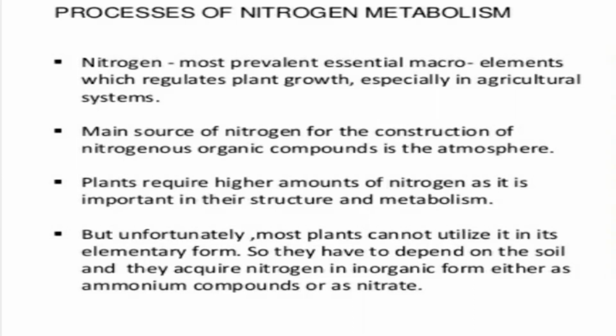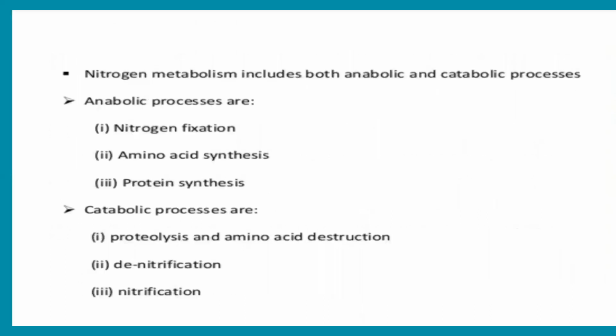They have to depend on the soil, and they acquire nitrogen in inorganic form, either as ammonium compounds or as nitrates. These are the different combined forms of nitrogen available. Nitrogen metabolism includes both anabolic and catabolic processes, which we will discuss.